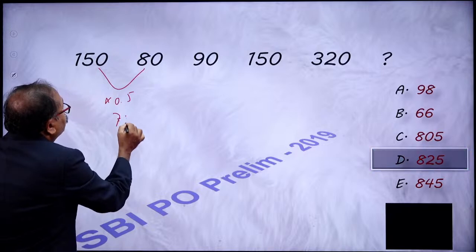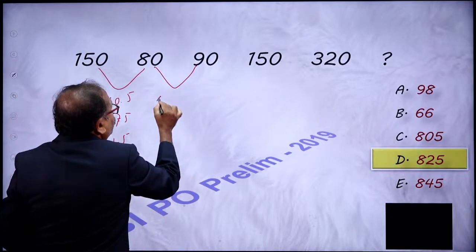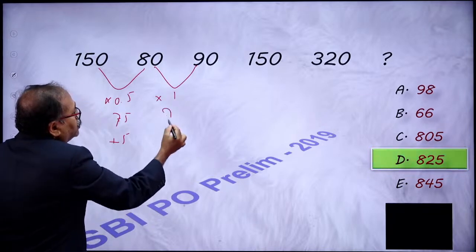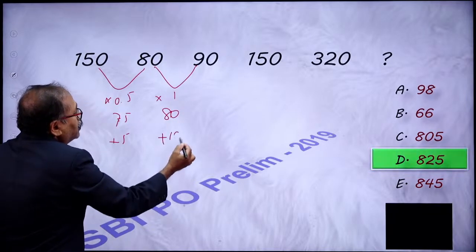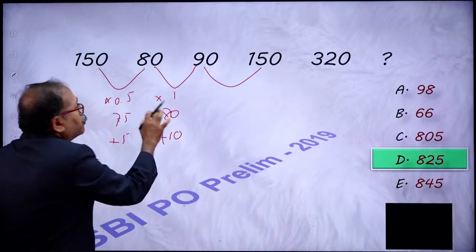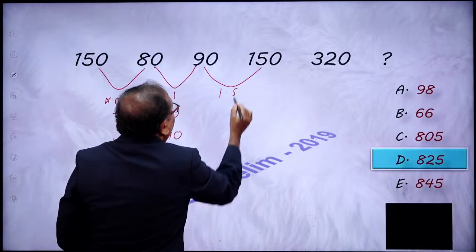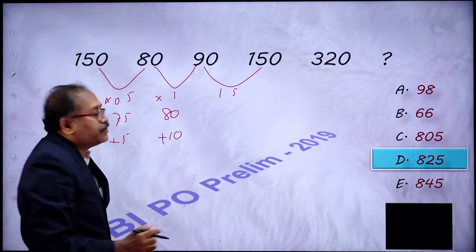So once you are getting 75 over here plus 5, I am getting 80. So from here to here, if I multiply by 1, I get this as 80, and plus 10, I am getting 90 here. And look at this part. This is 0.1, this is 1, so it could be 1.5. So if it is 1.5, that is 90 plus 45, 135.